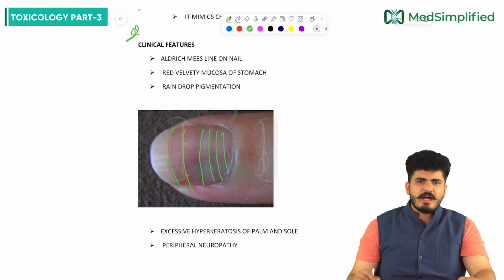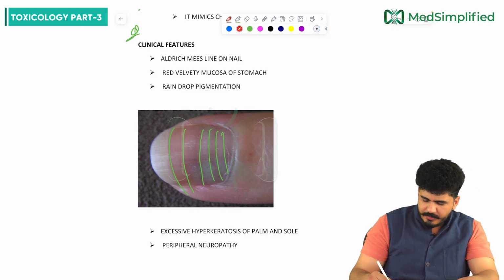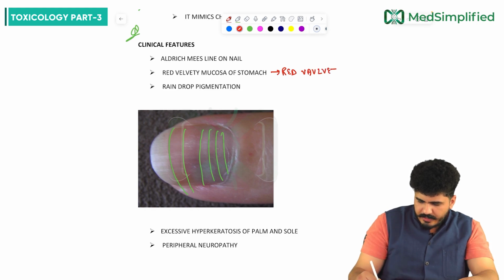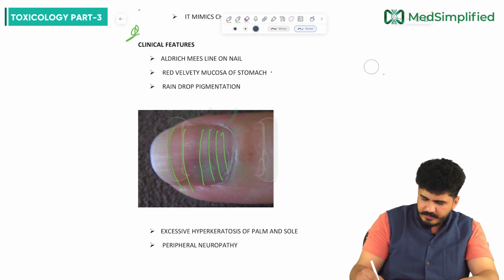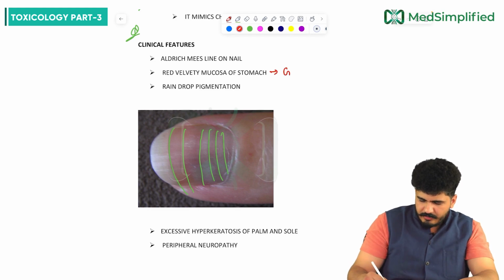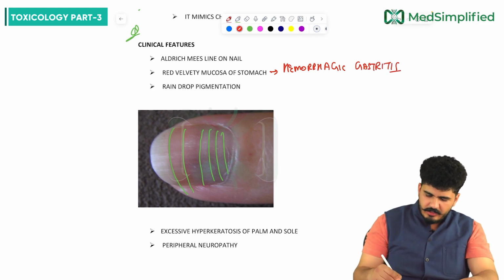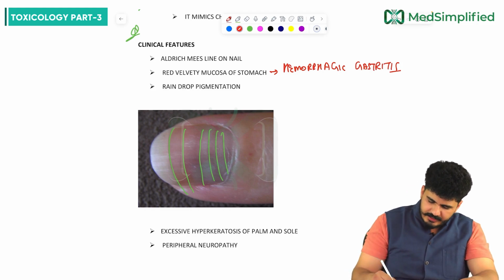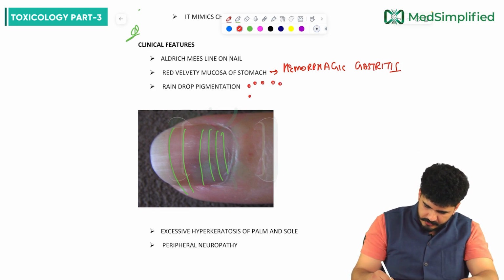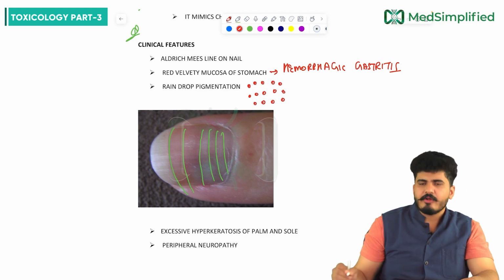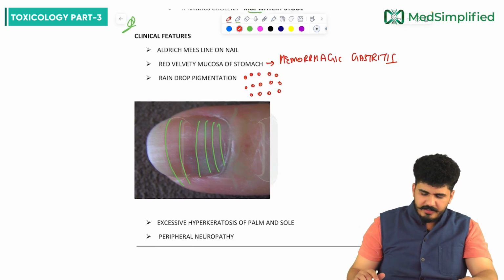Now, if you check the mucosa, the special property is red velvety mucosa, and this is because of hemorrhagic gastritis. Plus, on the skin you are going to see raindrop pigmentation, dots like rain.